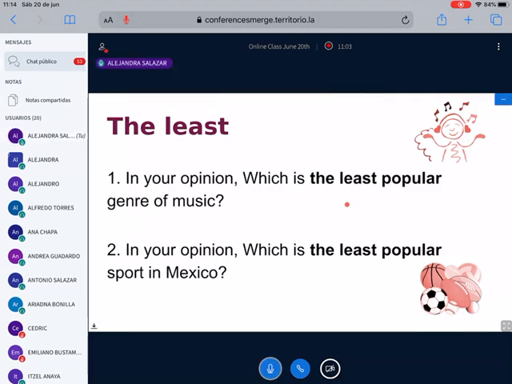Joseph said reggaeton. You don't know, Emiliano? In some parts of Mexico, regional is the most popular, yes. Yes, now CJ, K-pop is most popular here too.